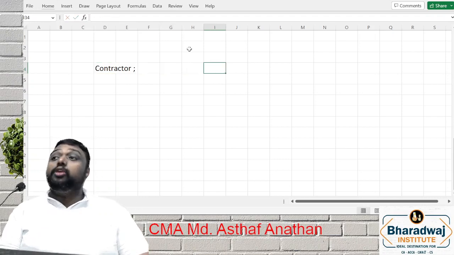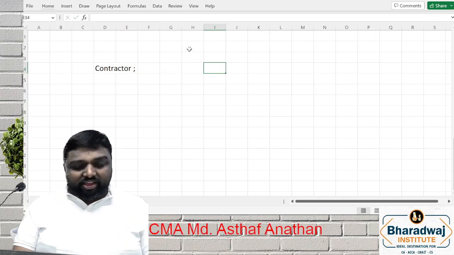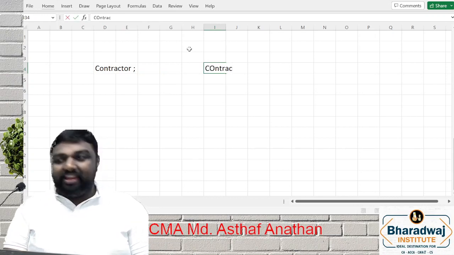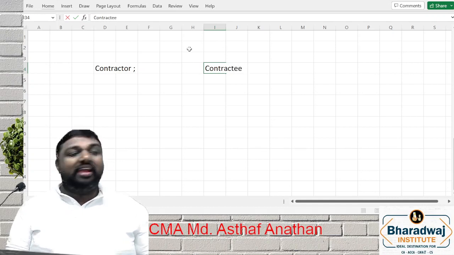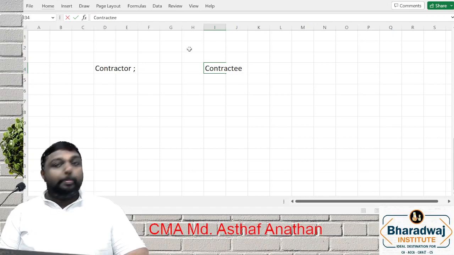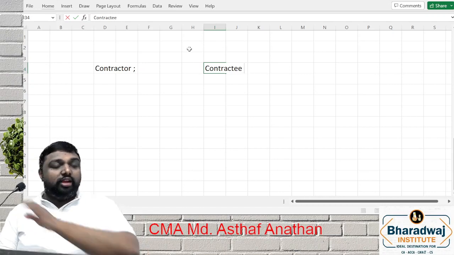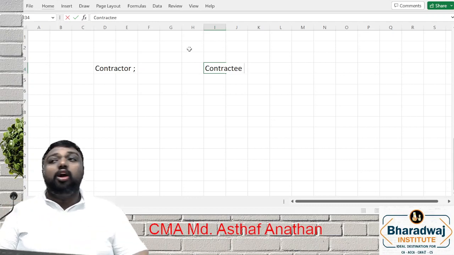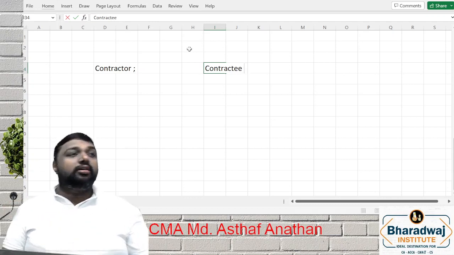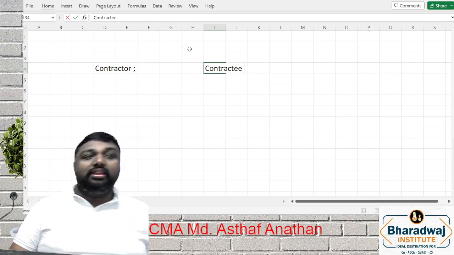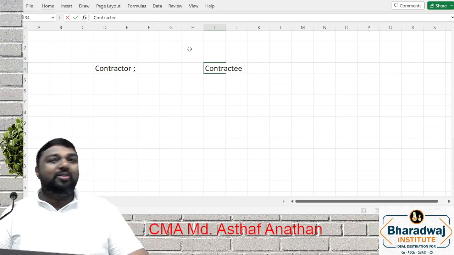Then the party to whom the contract is given, what do we call it? Contractee. So the two parties involved are the contractor and the contractee. The person who takes the work is called the contractor. The one for whom the work is done, we call the contractee.